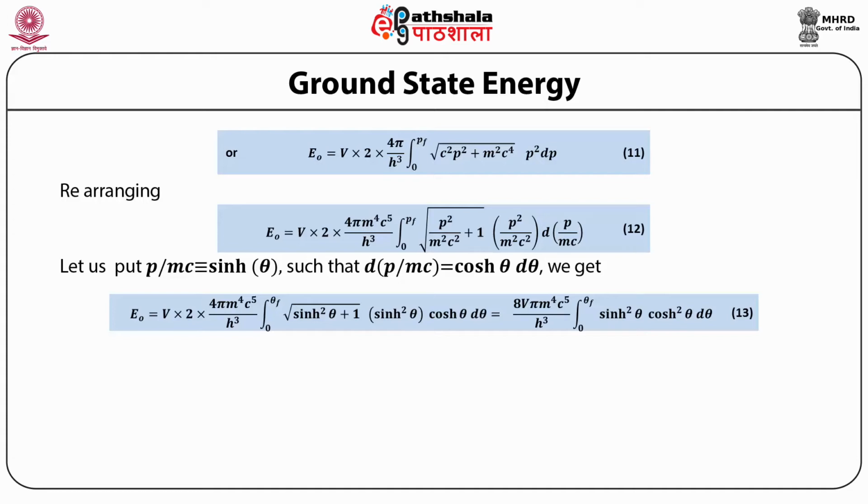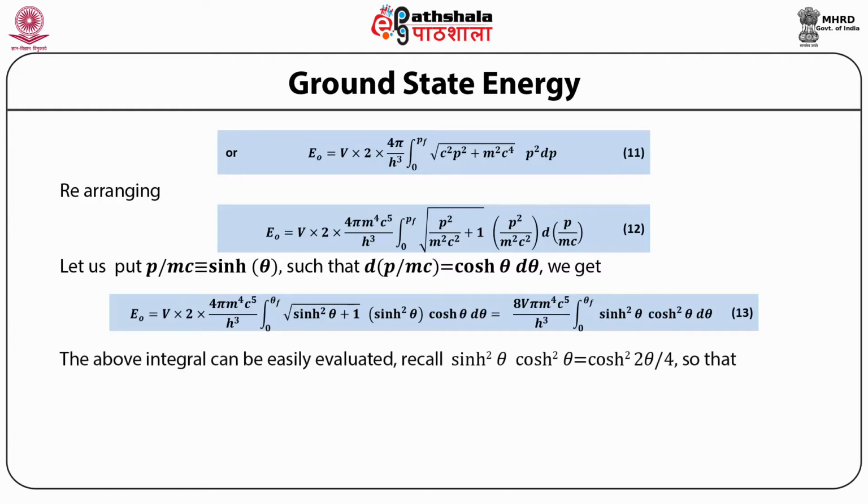And we get E naught is equal to V times 2 into 4 pi m to the power 4 c to the power 5 divided by h cubed, integral from 0 to theta_F of the square root of sinh squared theta plus 1, into sinh squared theta cosh theta d theta, which is equal to 8 pi V m to the power 4 c to the power 5 upon h cubed, integral from 0 to theta_F of sinh squared theta cosh squared theta d theta. The above integral can be easily evaluated.